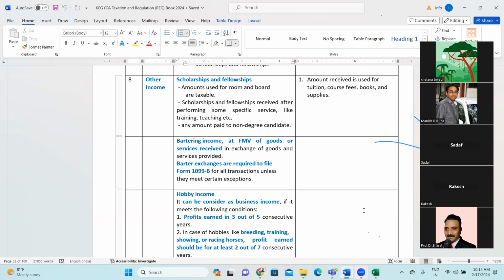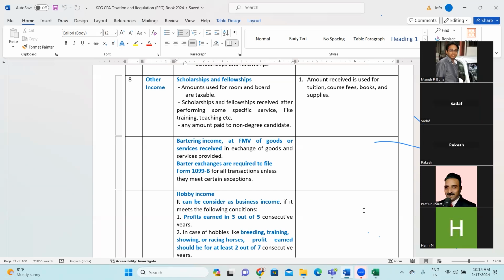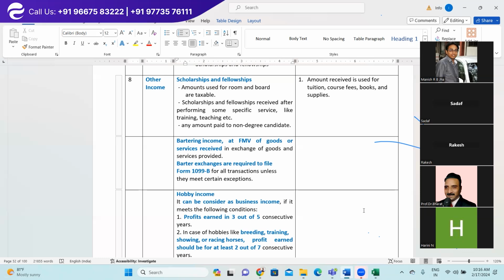But they are being responsible for managing certain labs. They are being responsible for taking certain classes. They are being responsible for monitoring the exams, right? So when they are rendering some service, and against that, if they are receiving any fellowship or scholarship, that is considered as taxable income, right? Make sense? Clear, everyone?